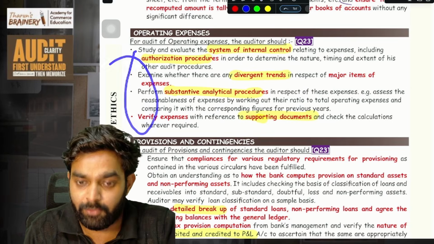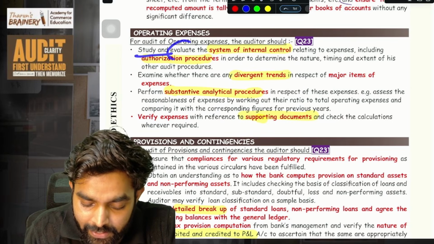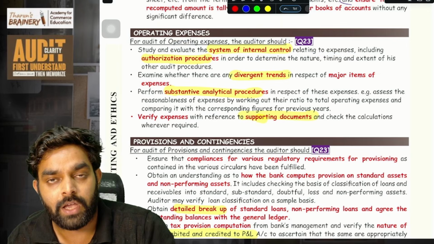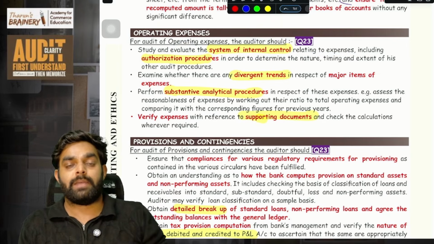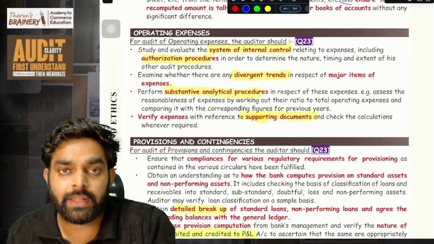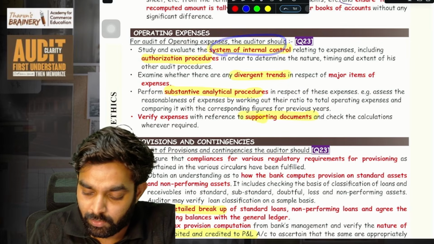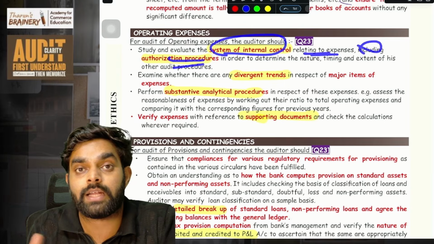Just study and keep the 4 points. Memorization. Study and evaluate the system of internal control relating to expenses. That is operating expenses. For running the bank may need some expenses, right? To pay the wages, to pay the electricity bill, all these operating expenses. So see the system of internal control relating to expenses, including what is the authorization procedure.